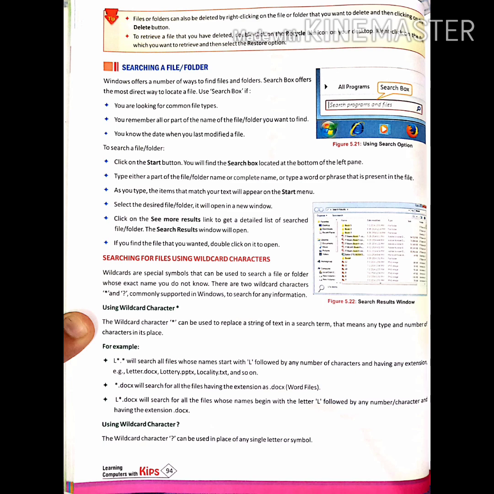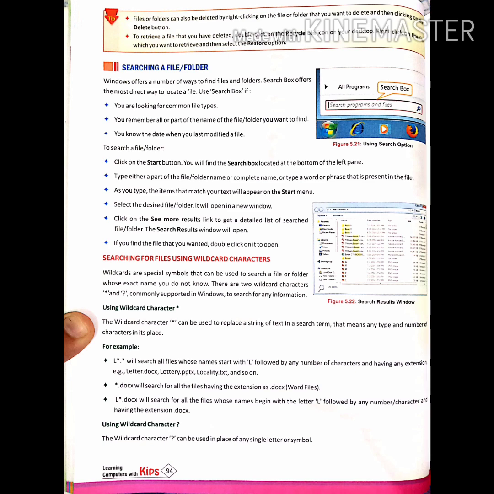Now, searching for files using wildcard characters. Wildcards are special symbols that can be used to search a file or a folder whose exact name you don't know. There are two wildcard characters, asterisk and question mark, commonly supported in Windows to search any information. Using the wildcard character asterisk: this star is known as asterisk. The wildcard character asterisk can be used to replace a string of text in a search item. This means any type, any number of characters in its place.